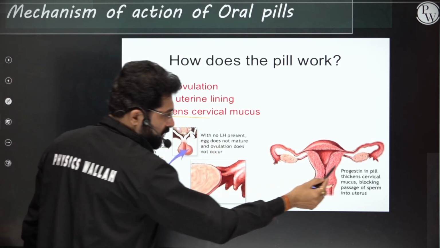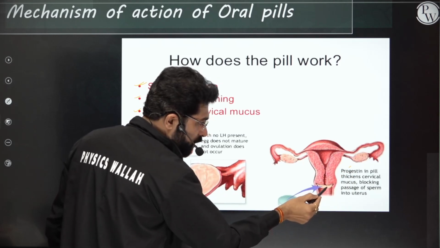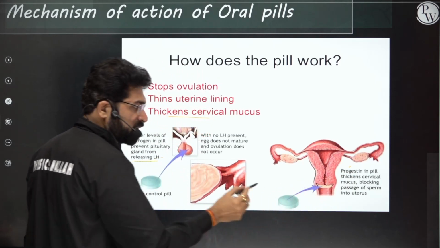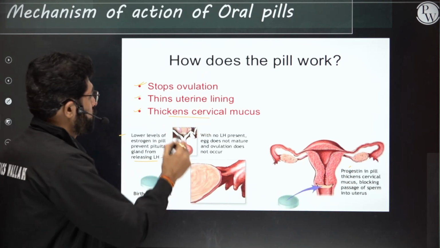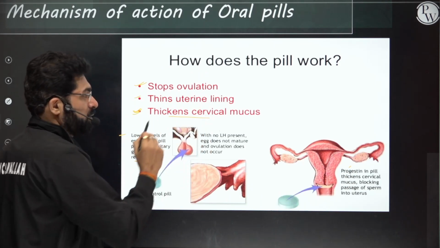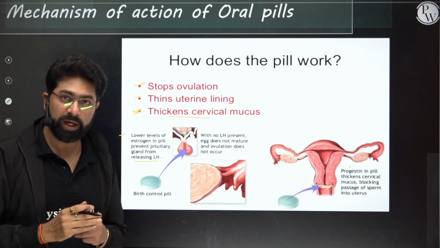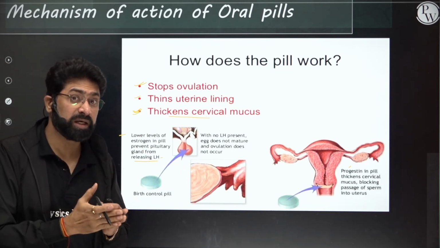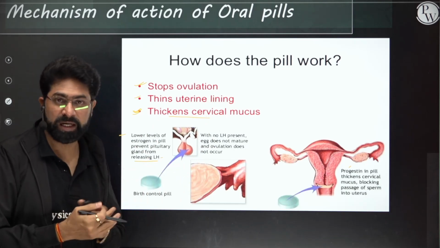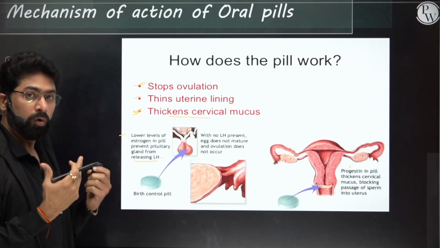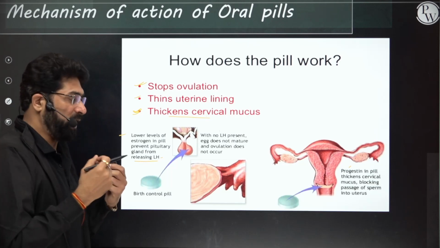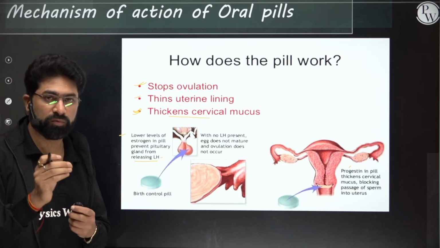When progesterone is there in the pill, the cervical mucus becomes thick, blocking the passage of the sperm. In this way, it does not facilitate the sperms to enter the uterine region. Even if they enter, it is not possible to fertilize, as ovulation is not there.